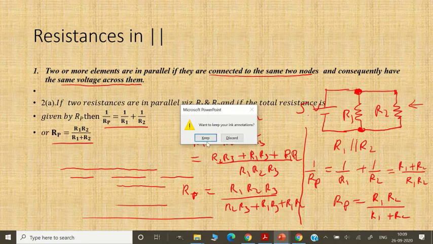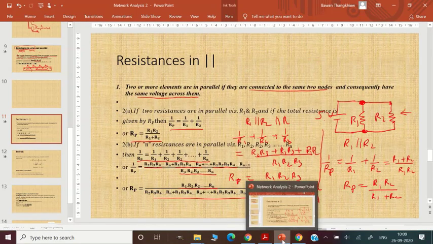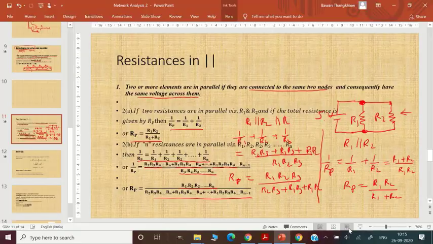Just listen carefully. If I have two resistances, R1 is equal to 5, R2 is equal to 10, what is the resistance in series and what is the resistance in parallel? Okay, now we move on to the next part.